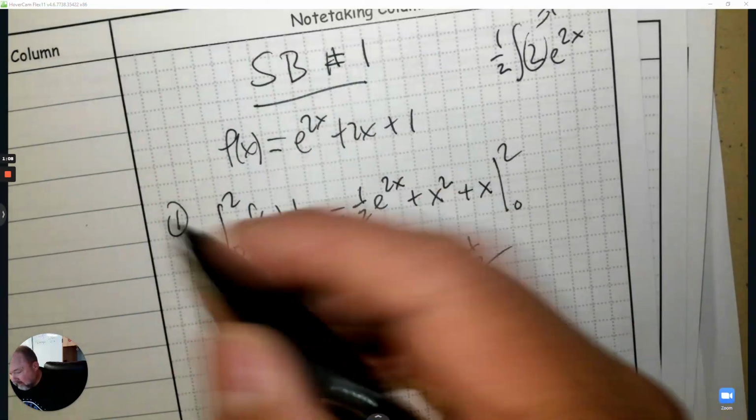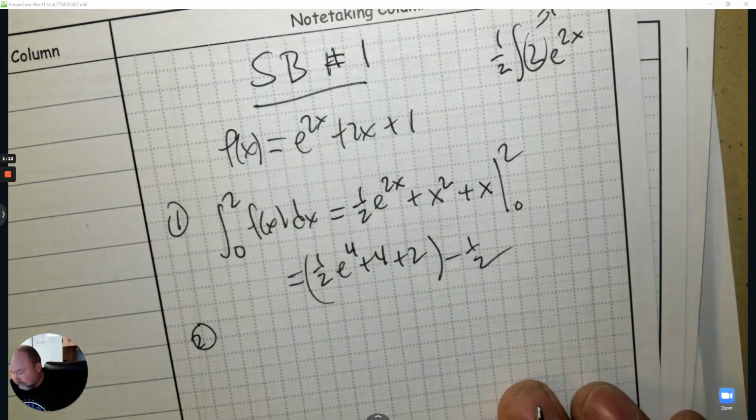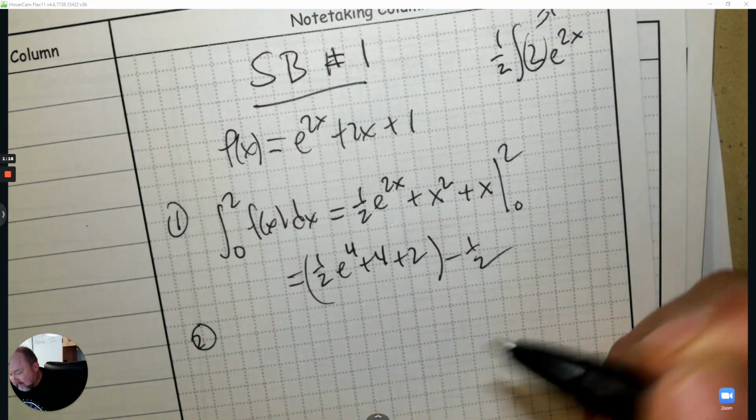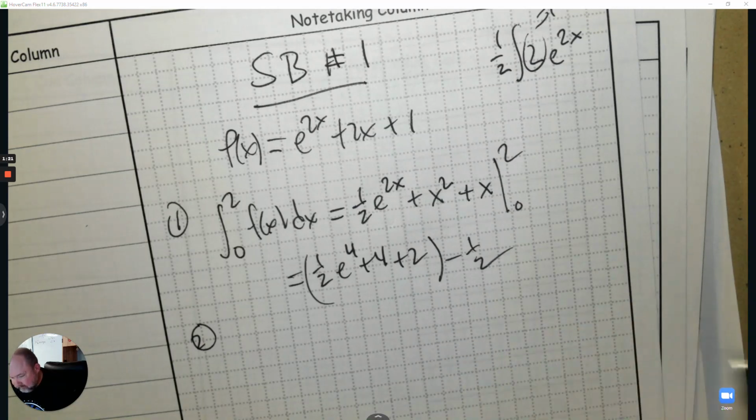Number 2, you need to do it first. Find the area enclosed by those graphs. So again, I'm going to integrate, and I actually already did the work, top, subtract, bottom.